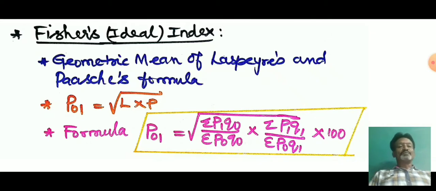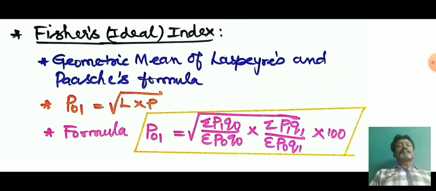So now from the Laspeyres and Paasche formulas we can derive the formulas for Fisher and Marshall-Edgeworth. Now we will discuss how we can derive the formula for the Fisher index number. Fisher index is an ideal index. Why it is an ideal index, we will discuss in a separate video lecture. Here Fisher has taken the geometric mean of the Laspeyres and Paasche formulas.